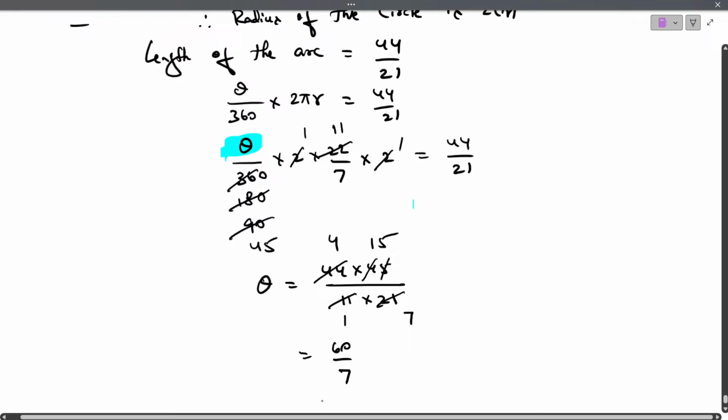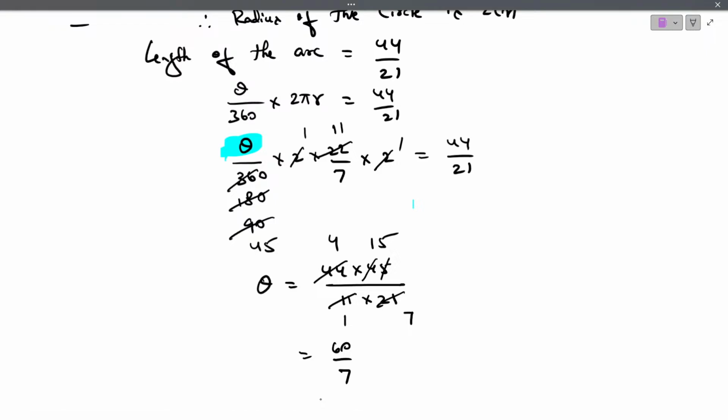So where have we gone wrong? Can you check? Theta by 360, length of an arc, into 2 pi r, 44 by 21.